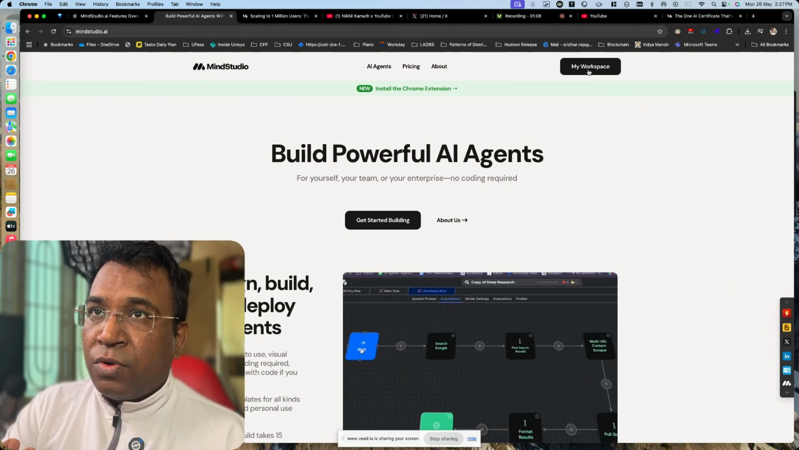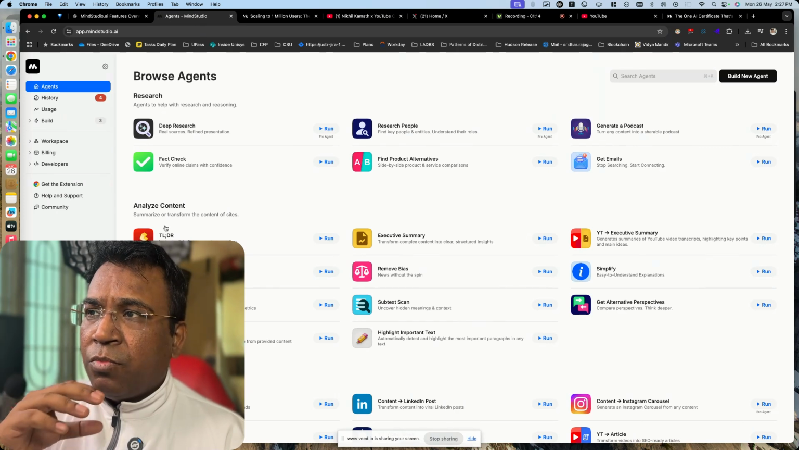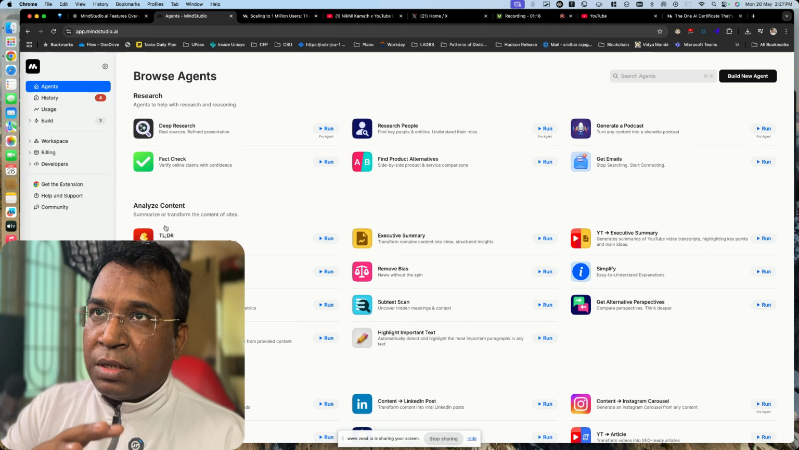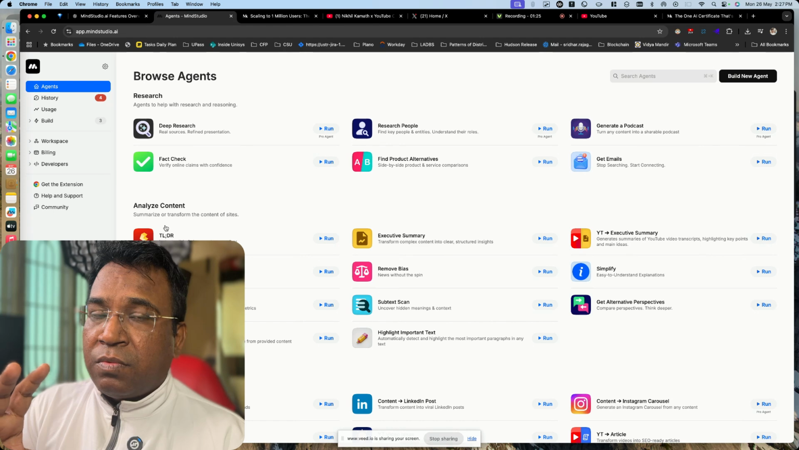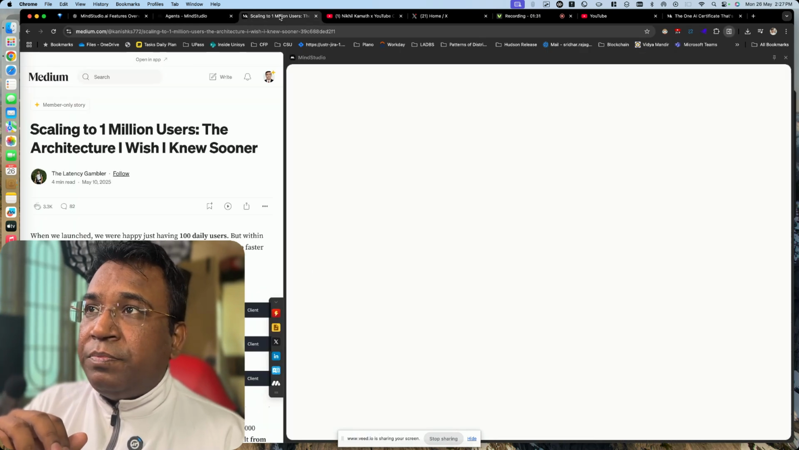Let us go to the workspace. They have different categories: research, analyze, content, most things from start to end. You will have more information on generating content, scraping content, and the one which gives you summarized information, right? A couple of things I wanted to show.